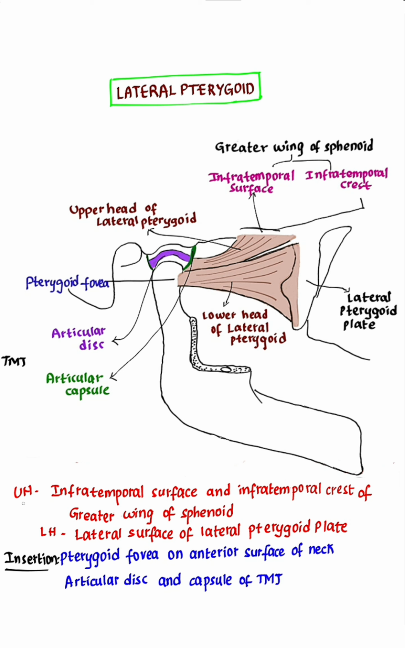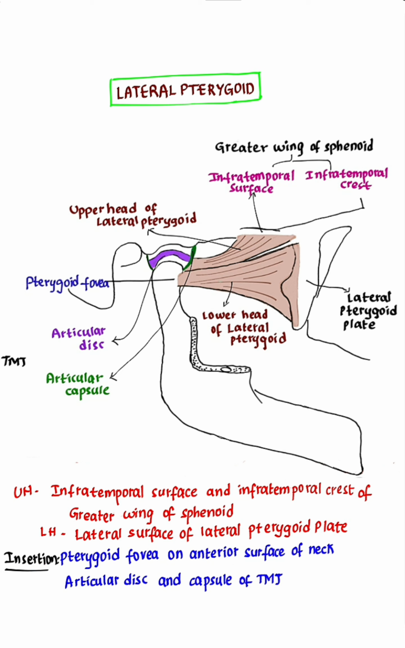Origin of lateral pterygoid. Upper head arises from the infratemporal surface and infratemporal crest of the greater wing of sphenoid. Lower head arises from the lateral surface of the lateral pterygoid plate. You can see the upper head here, and this is the lateral pterygoid plate, from whose lateral surface the lower head arises.